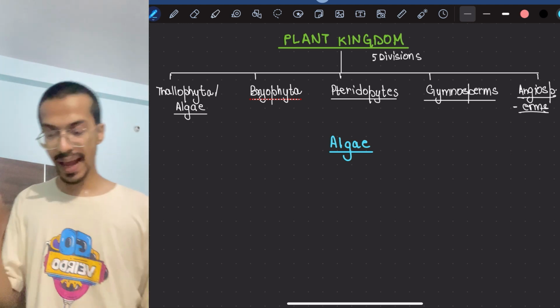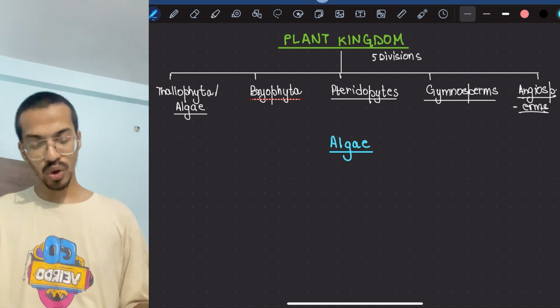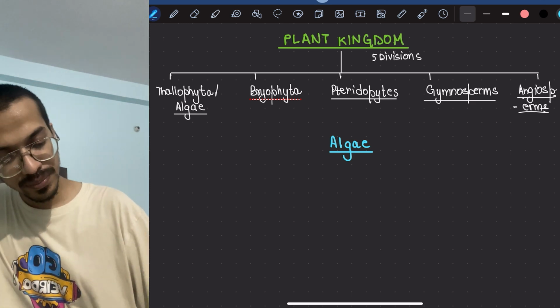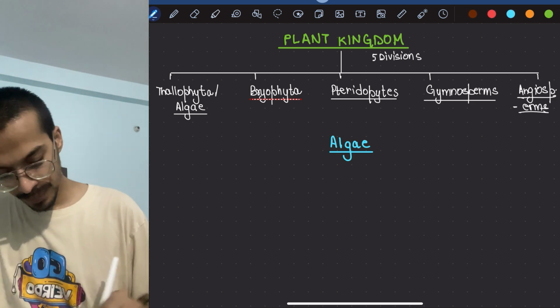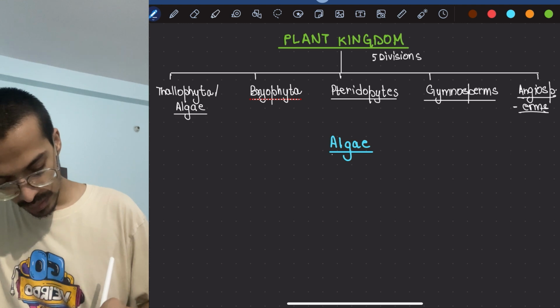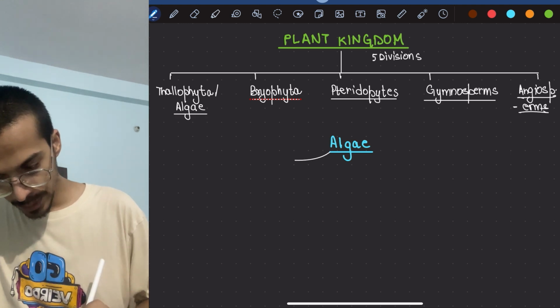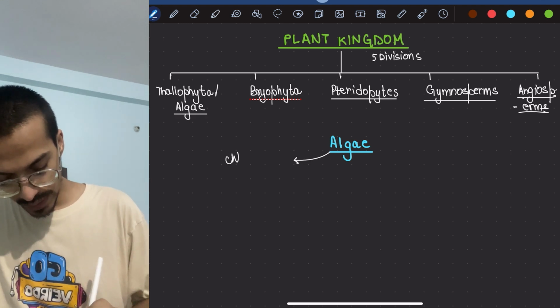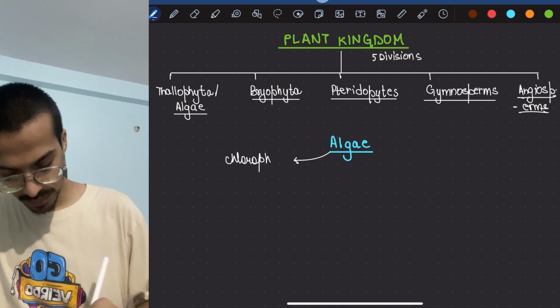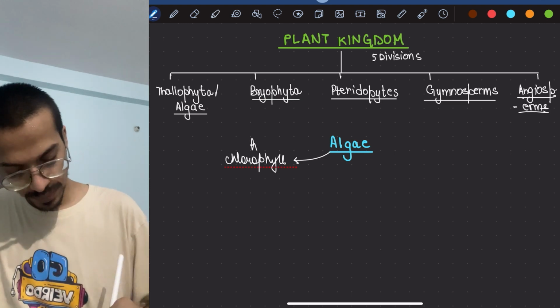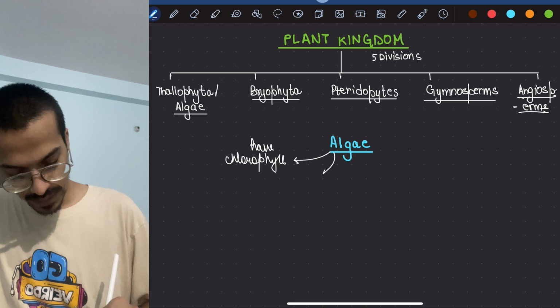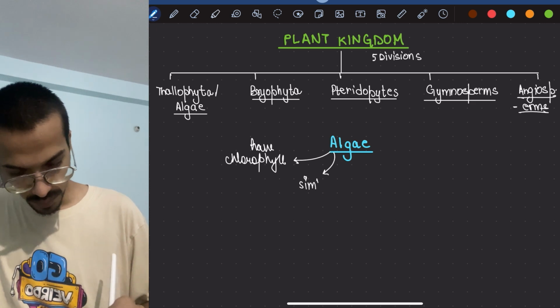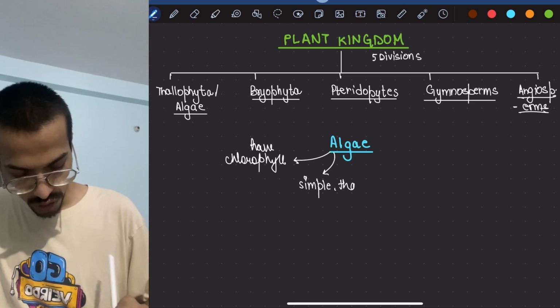So algae are chlorophyll bearing. The first point is that they have chlorophyll, and they have a simple thalloid structure.